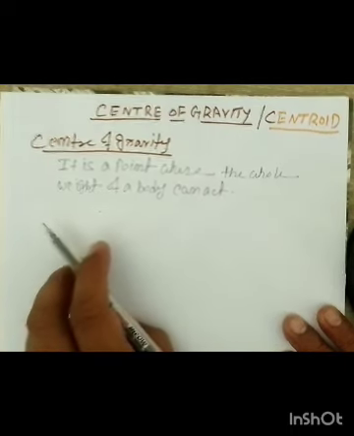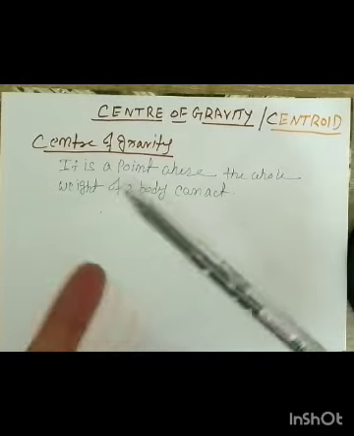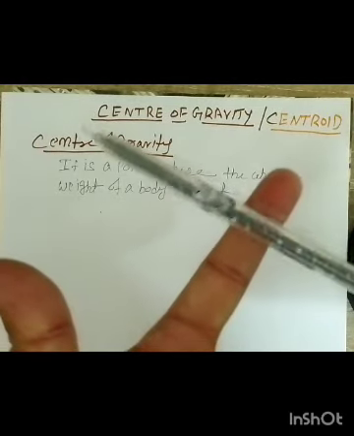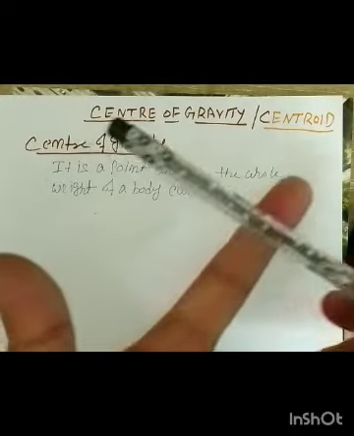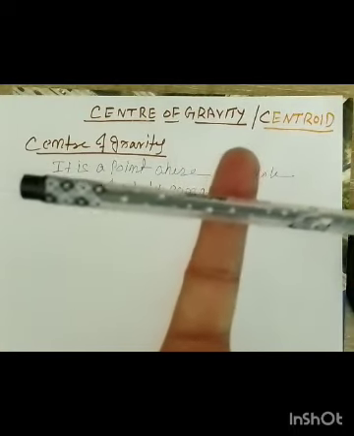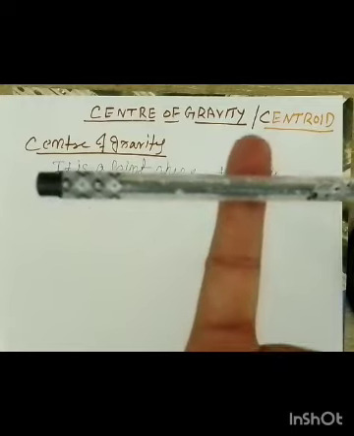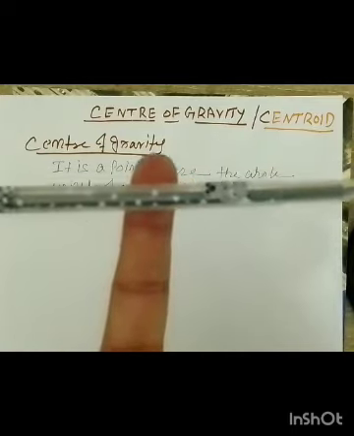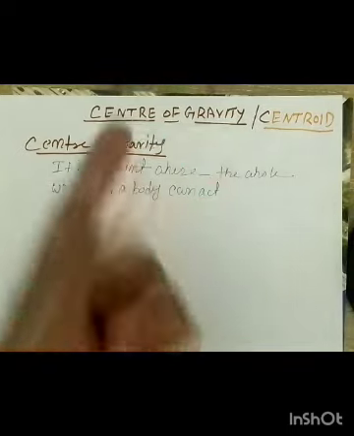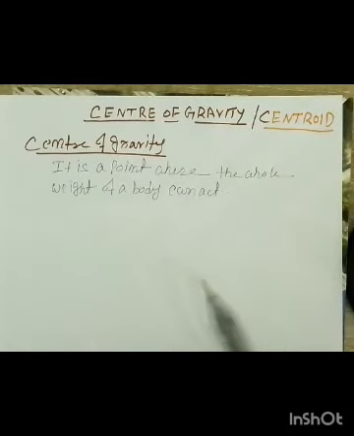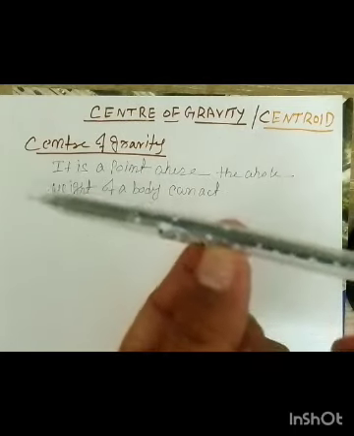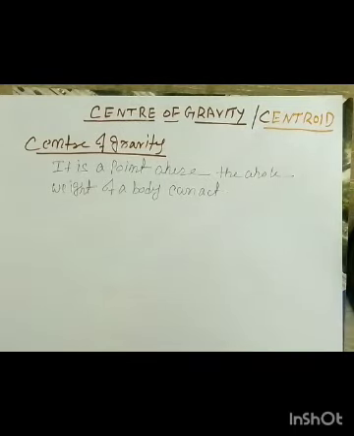So let's say that this pen is there, right? If I keep the pen exactly at the center, the pen is concentrated, means it is not moving, right? So it's balanced. Now if it shifts a little bit, then what will happen? The body is not concentrated, so it means that the center of gravity for this pen is exactly at the center.